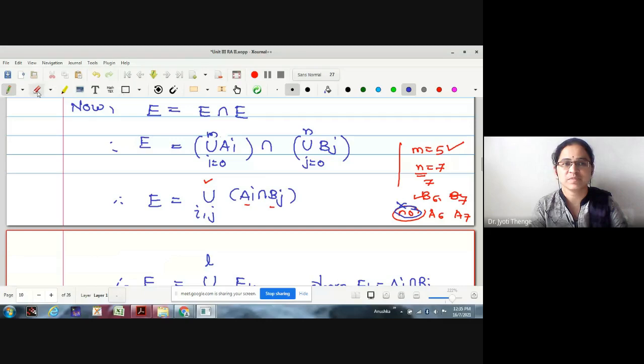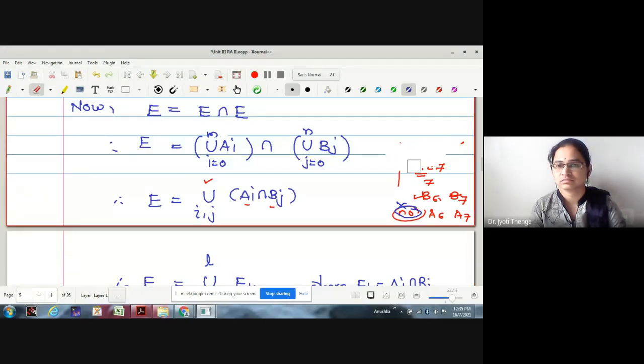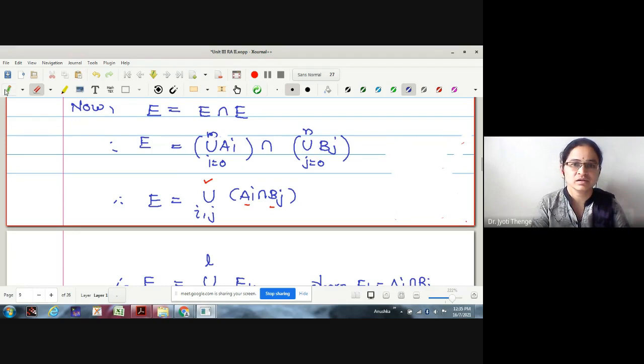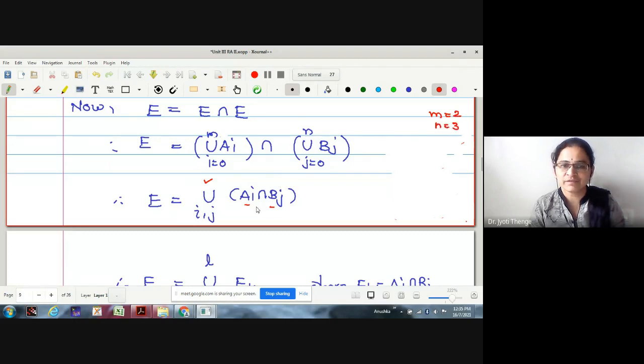I'll just drop this part. L is not maximum, okay? Understood why? Shall I explain with an example again? Suppose m takes the value 2, n takes the value 3. What kind of intersection will it be?